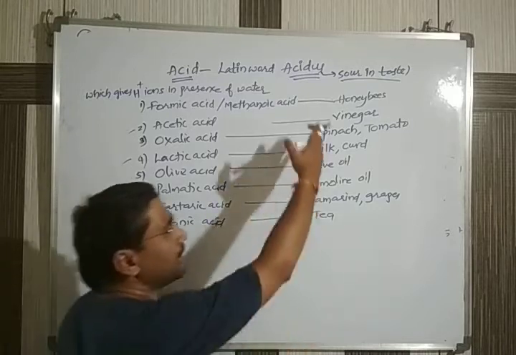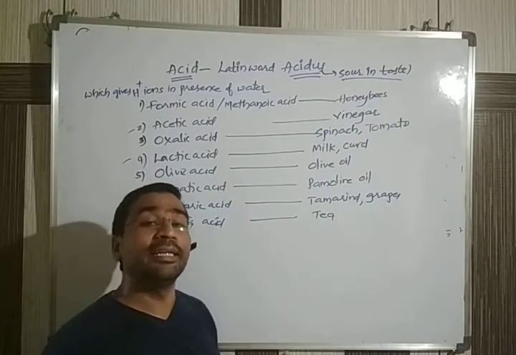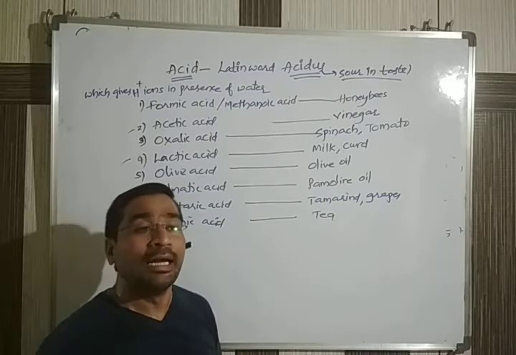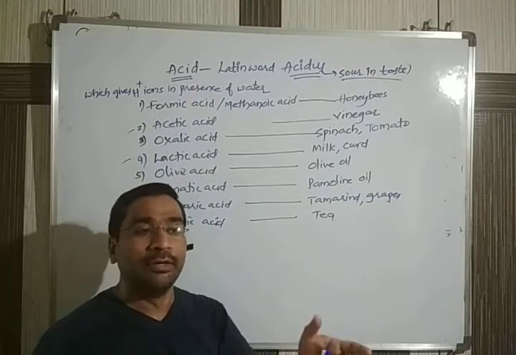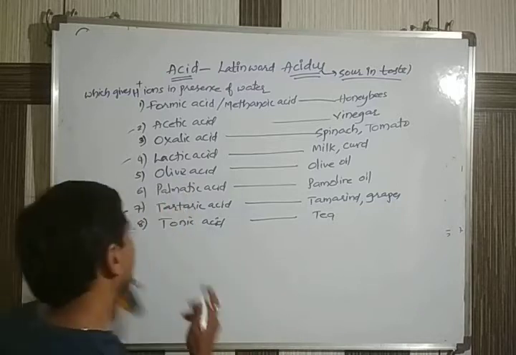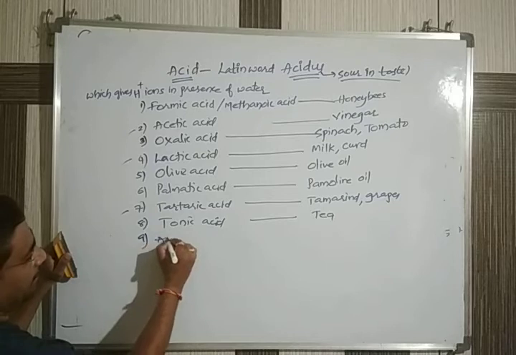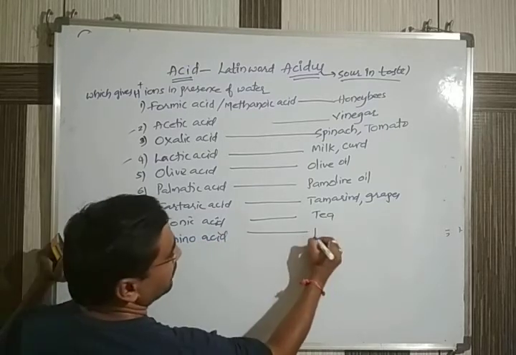But why am I giving these examples? We are eating a number of acids, and as you are studying the topic of acids, you should have a minimum idea of which item contains which type of acid. Along with this, we also have amino acids, the most common of which are proteins.